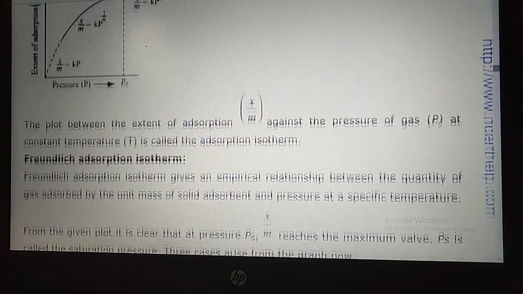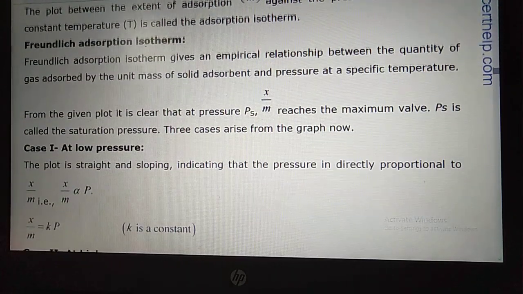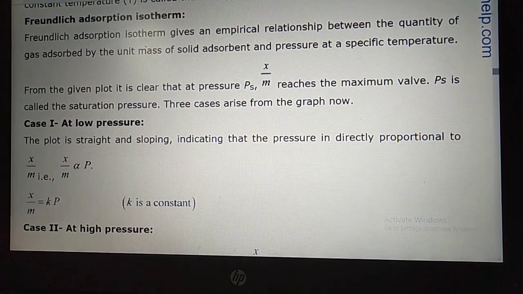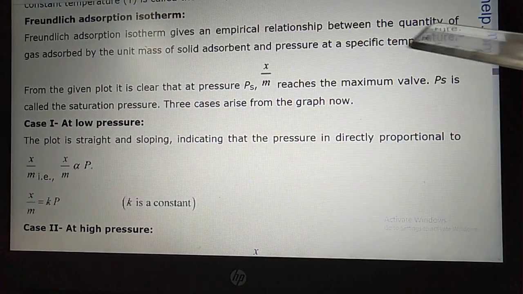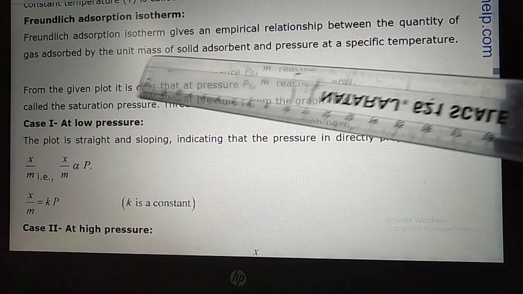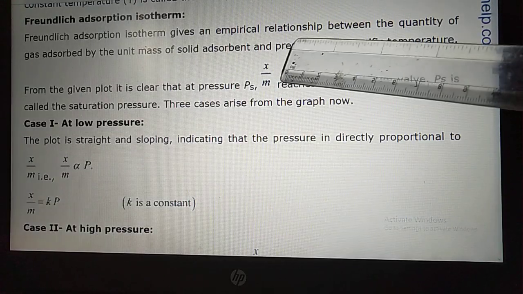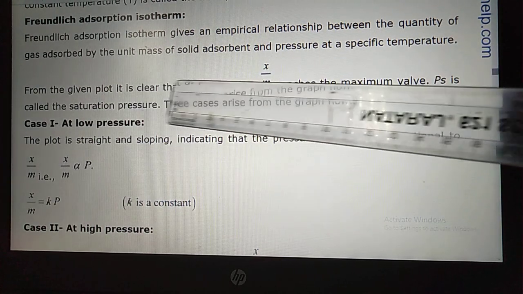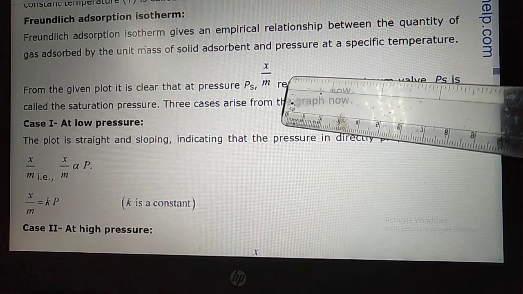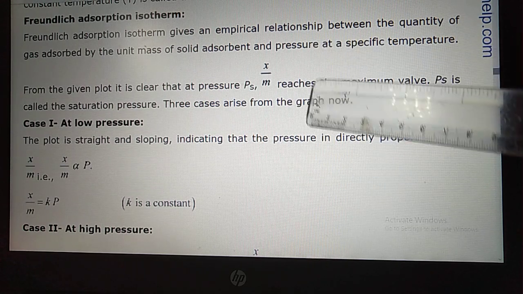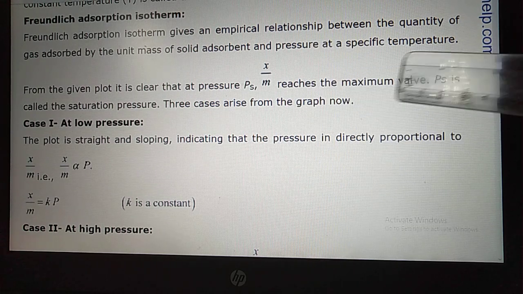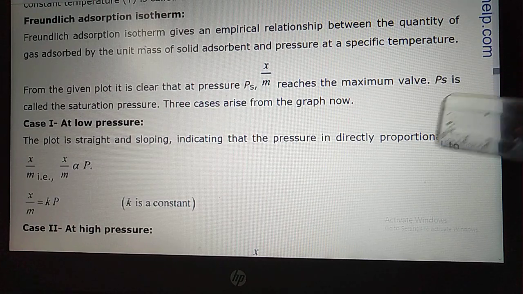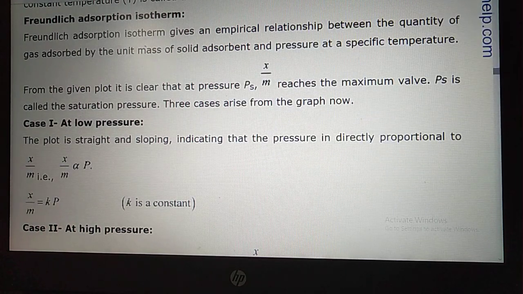Now Freundlich's adsorption isotherm, you read out, students, what they are saying. Freundlich's isotherm gives an empirical relation between the quantity of gas adsorbed by unit mass of solid adsorbent and the pressure at a specific temperature. From the given plot it is clear that x by m, extent of adsorption, reaches the maximum value at Ps, which is called saturated pressure. Three cases arise from the graph. What are the three cases, students?